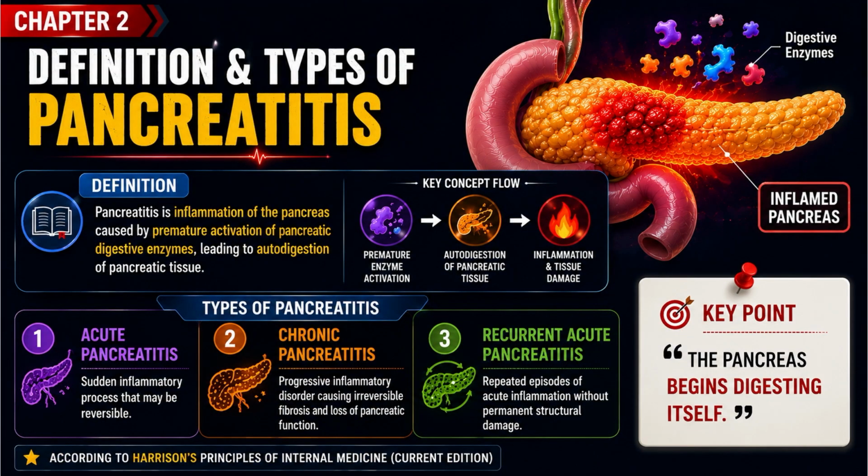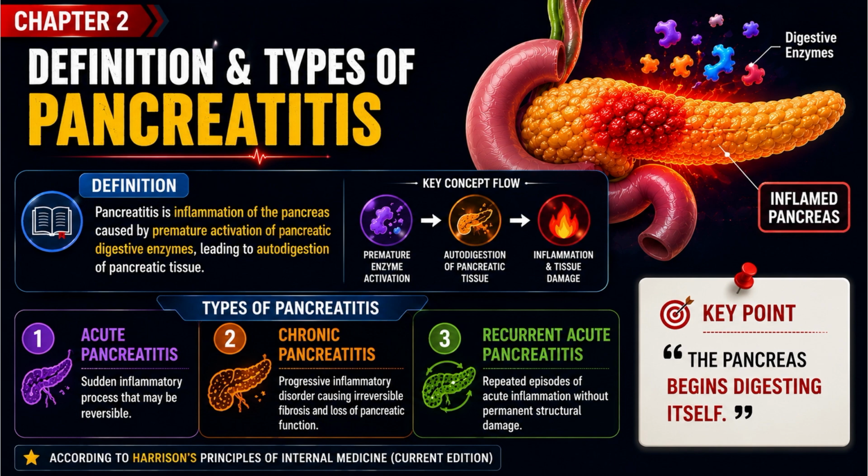Pancreatitis is inflammation of the pancreas caused by premature activation of pancreatic digestive enzymes leading to autodigestion of pancreatic tissue. Now let's understand the key concept flow. First is the premature enzyme activation. Second, it leads to autodigestion of pancreatic tissue. And third, it leads to inflammation and tissue damage. Key point is the pancreas begins digesting itself.